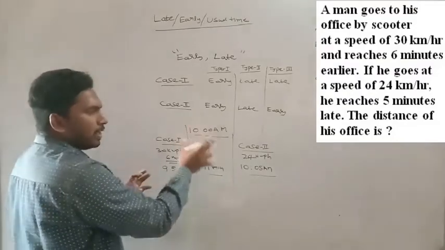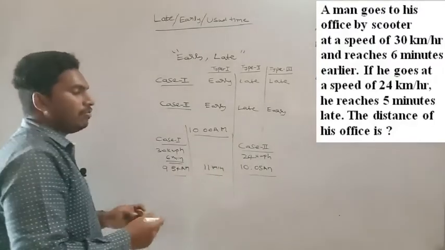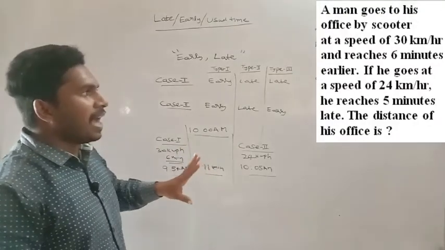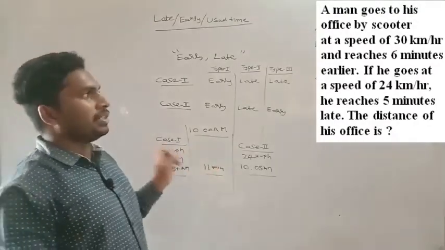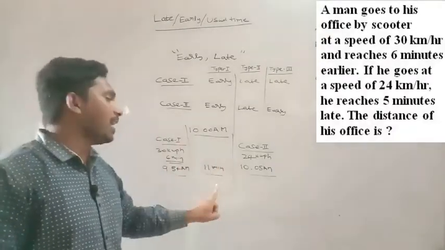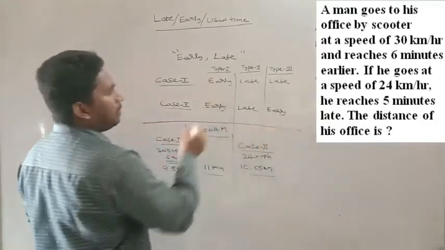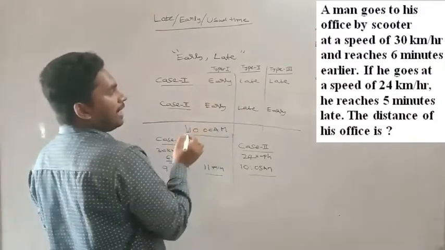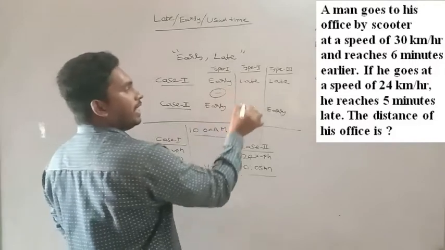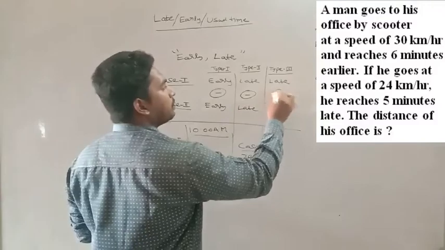So instead of assuming some office timing, calculating this and that and finding the difference, it's better to directly add them. In one case it is 6 minutes and in another case it is 5 minutes. You just add them: 6 plus 5, that is 11 minutes. For these three types: if both are early, you have to subtract. If both are late, you have to subtract. If one is late and one is early, you have to add them.